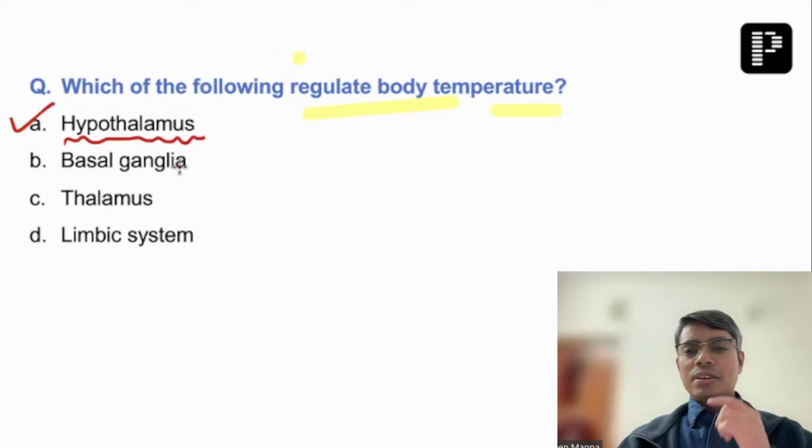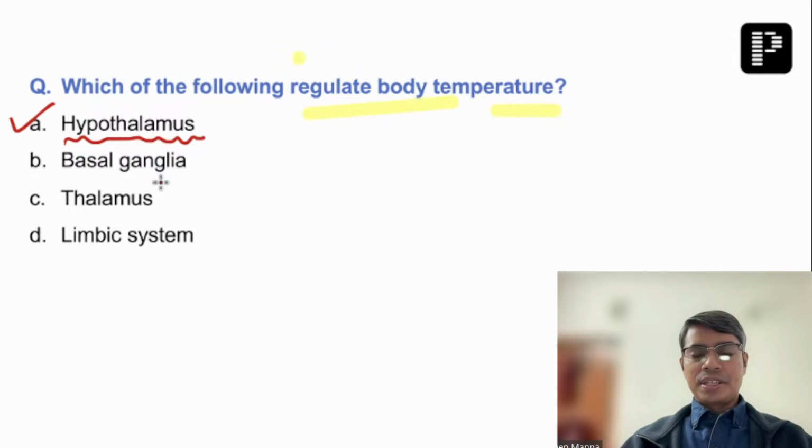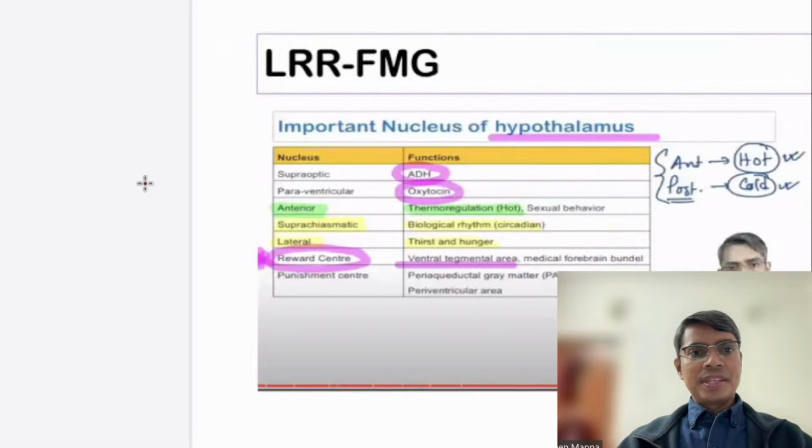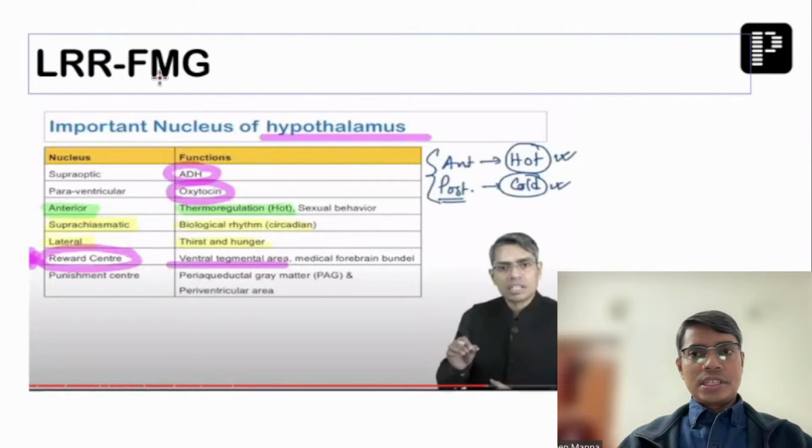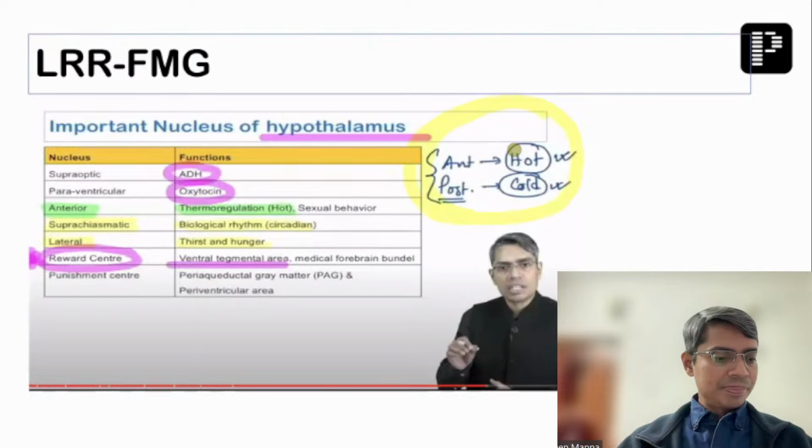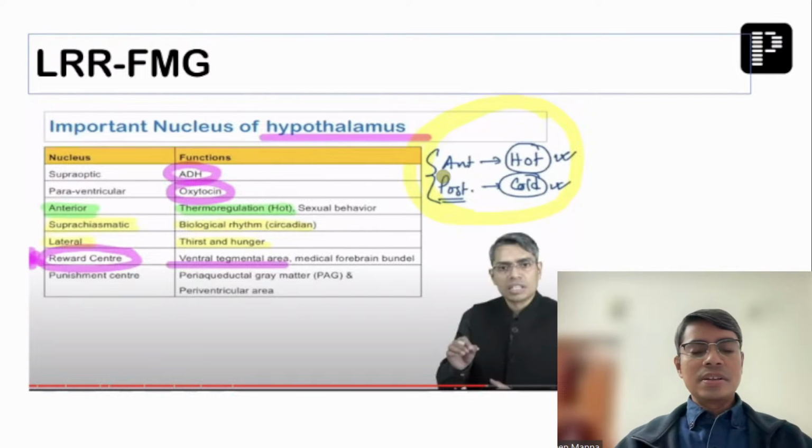If you have followed my last LRR, which was for the FMG students, in that LRR session also I discussed this part. In the LRR for the FMG students, which I took on YouTube under the PrepLadder platform, we discussed various nuclei of the hypothalamus, and I told you that these nuclei are very, very important. I also discussed that the anterior nucleus of the hypothalamus is responsible for the response to heat, and the posterior nucleus is responsible for the response in a cold environment.